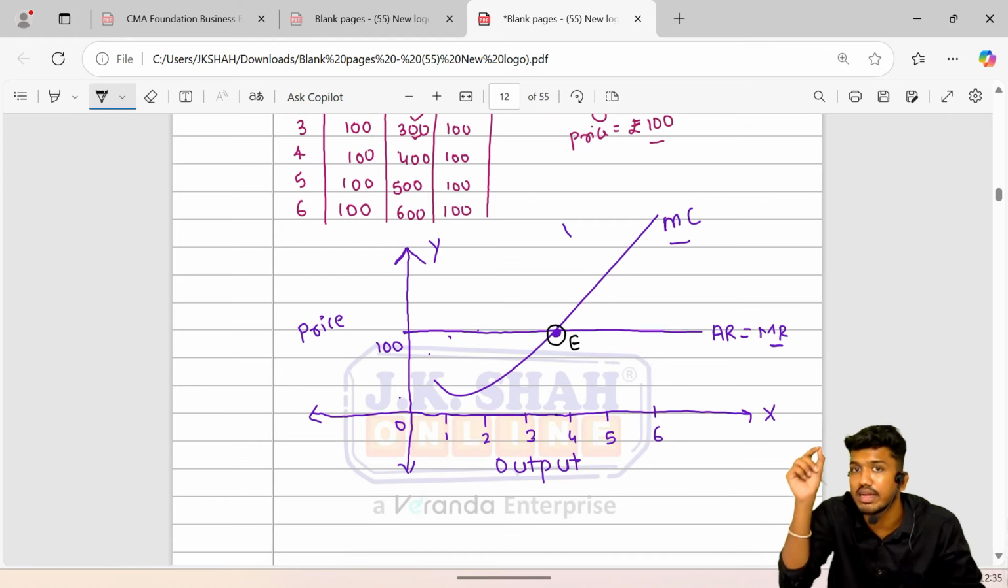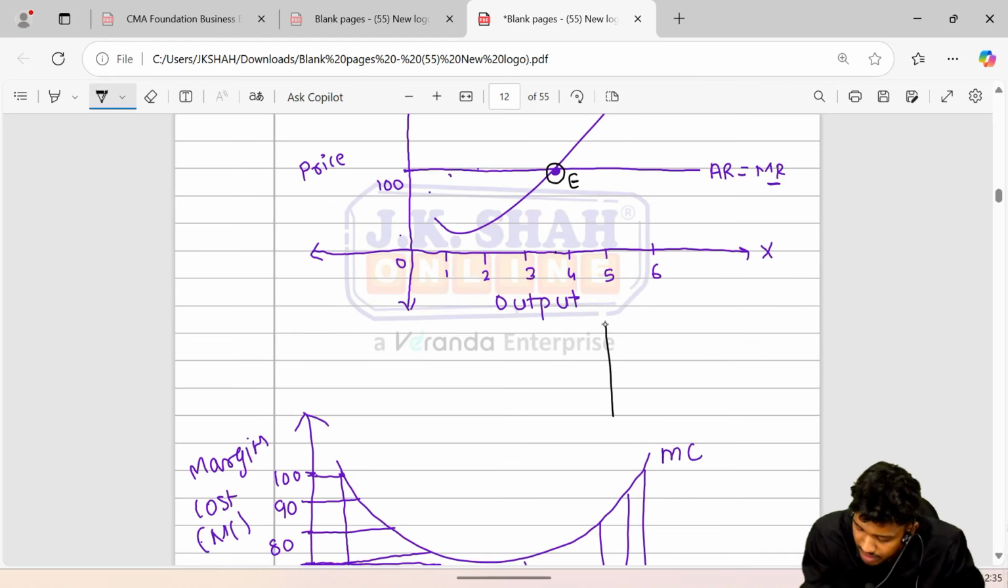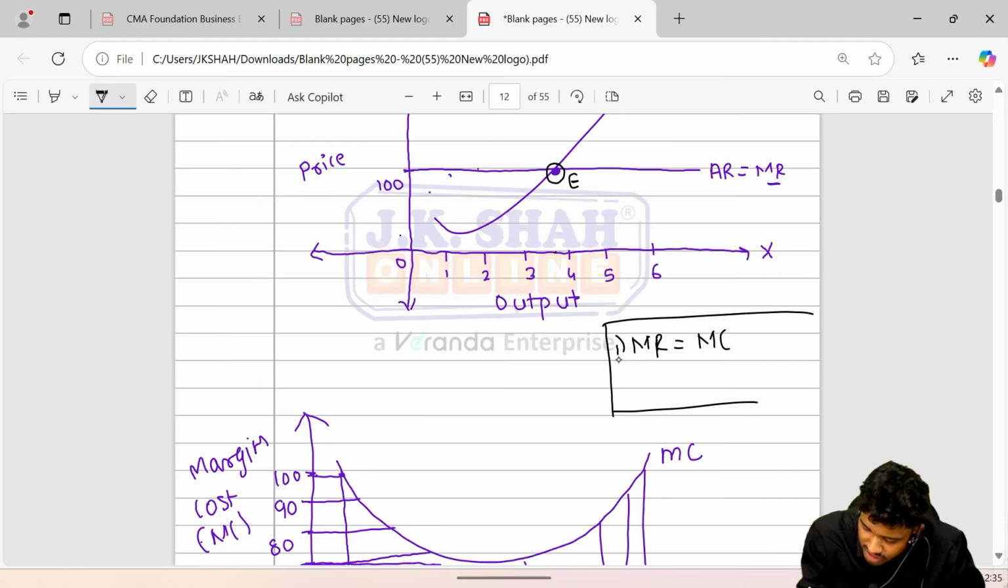The moment MR cuts MC, now there are two conditions of equilibrium. That is, MR is equal to MC, or MC is equal to MR. Your first condition. Second condition is MC cuts MR from below. MC is cutting MR from below.